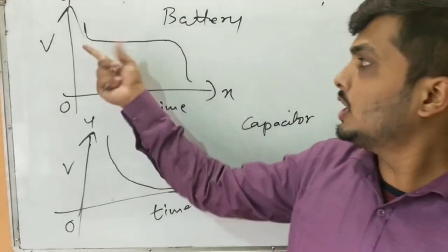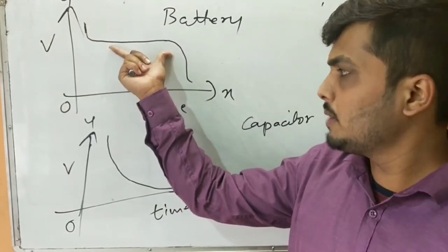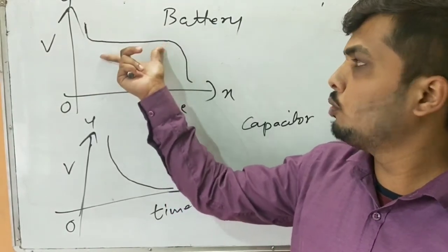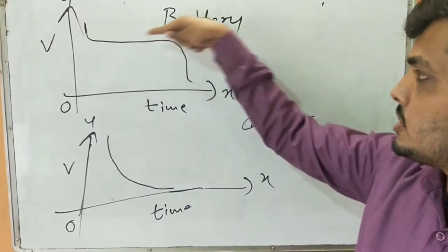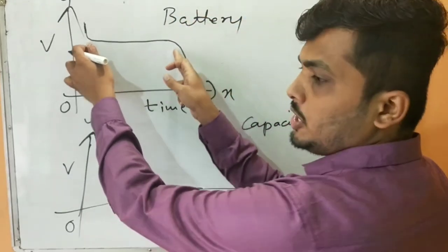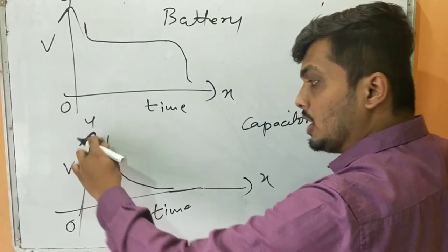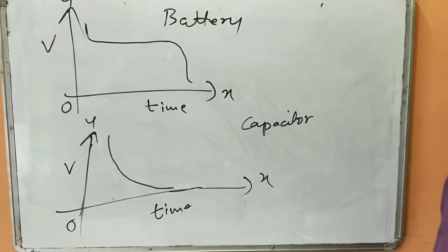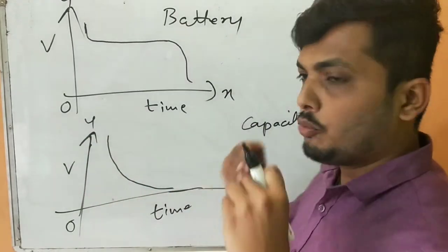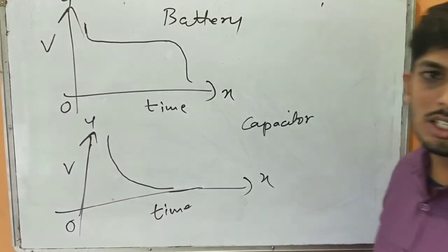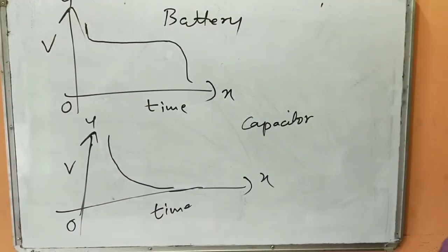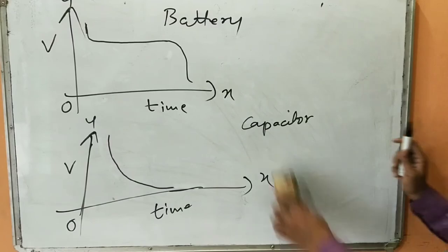Here, for a certain amount of time, depending upon what battery you are using, you are always going to find a constant and steady voltage. But in the capacitor, there is no supply of constant potential. At once it gets discharged. Clear? Are you understanding, students? Okay.